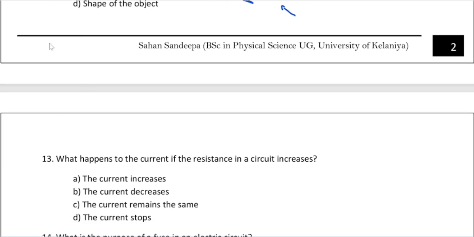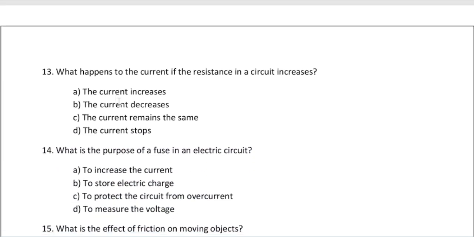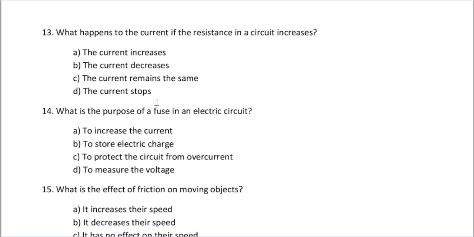Answer is A. Next question, question number 30. What happens to the current if the resistance in the circuit increases? Resistance is some kind of difficulty for the electrons to move. How hard is it to move electrons, right?